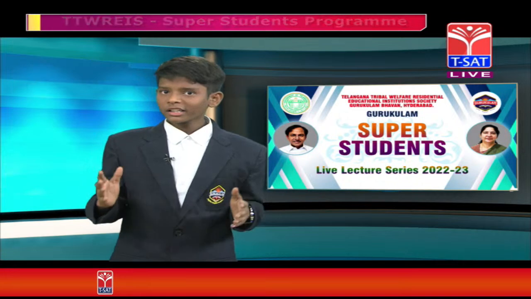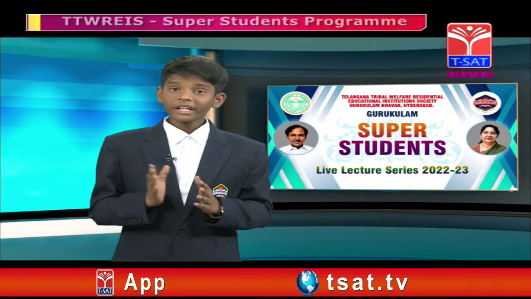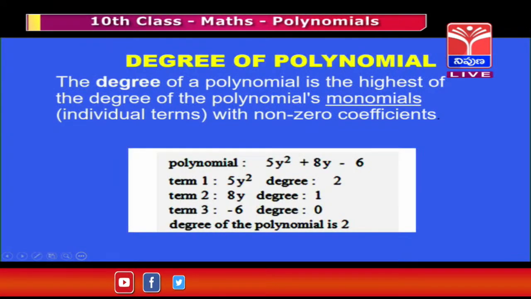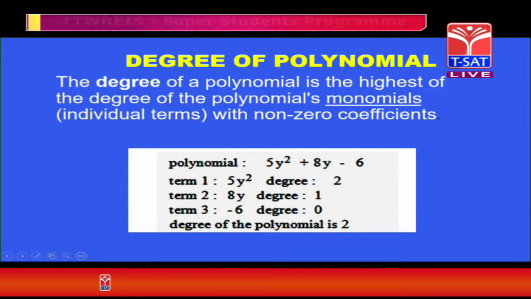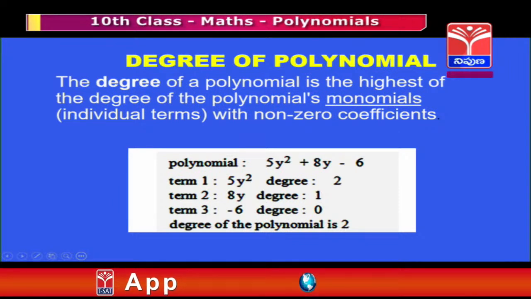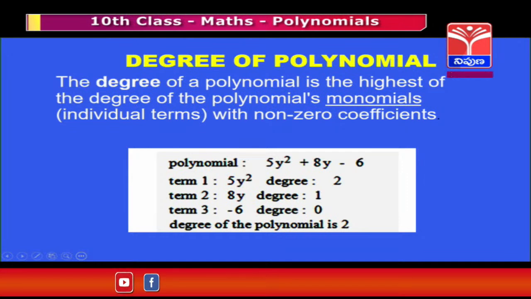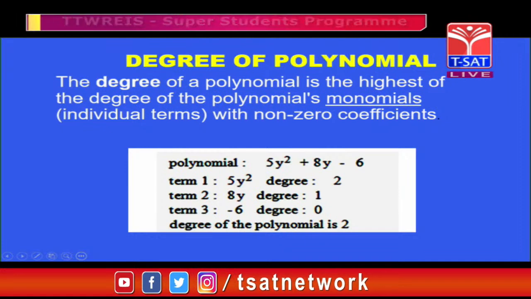Now let us go to the degree of a polynomial. The degree of a polynomial is the highest of the degrees of the terms with non-zero coefficient. Once again, the degree of the polynomial is the highest of the degrees of the terms with non-zero coefficient. Why is this condition mentioned? If the coefficient is equal to 0, then it cannot be a term of the polynomial, it becomes 0, right?